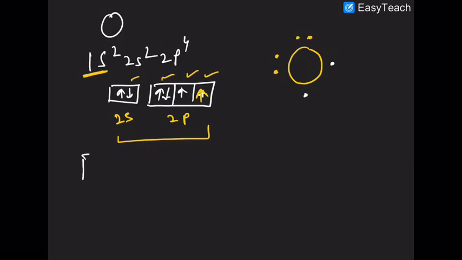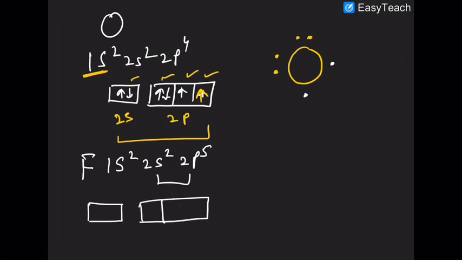Similarly, fluorine has configuration 1s2, 2s2, 2p5. So these are valence electrons. This is 2s and this is 2p5.